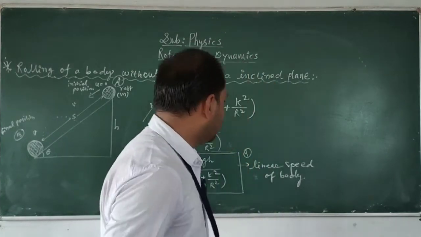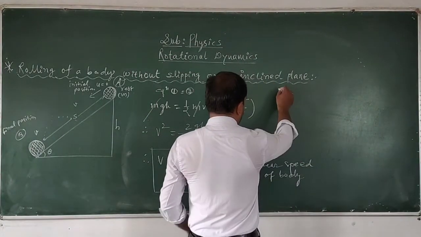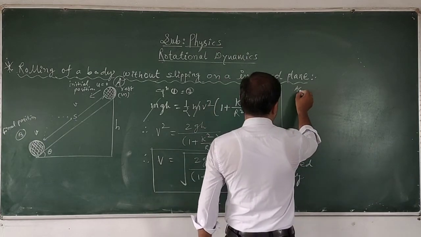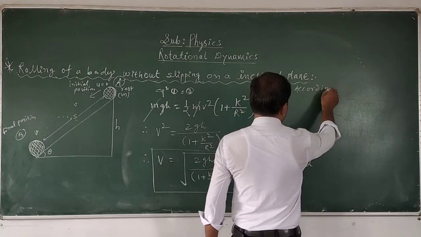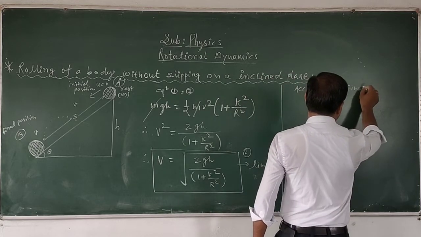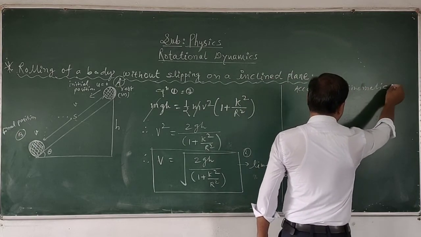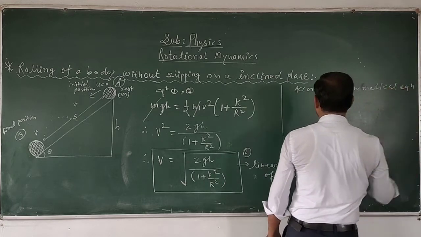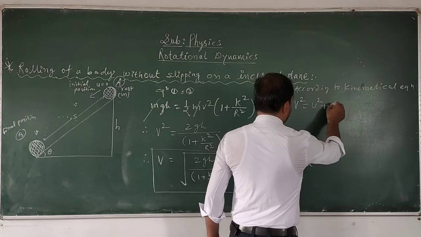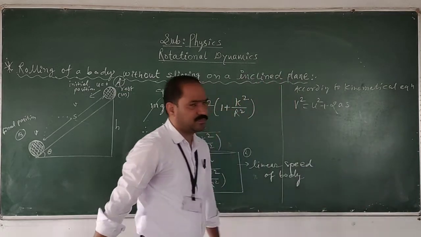Therefore, by applying the kinematical equation, v square is equal to u square plus twice as.